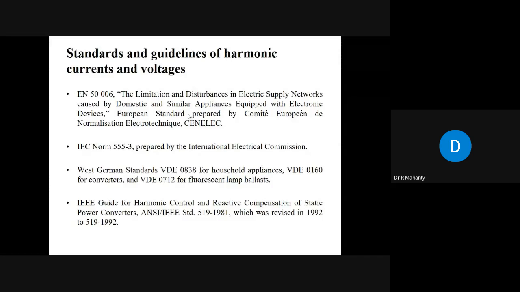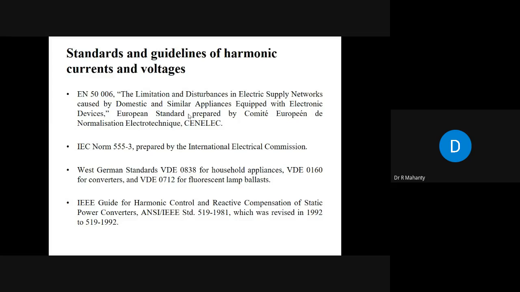That means suppose you have an industry and your THD level is much higher, say 15%. In that case, you will be penalized, or else you install filters at your premises so that the THD is within 5%. Otherwise, you will be penalized. There are several international standards and guidelines for that.